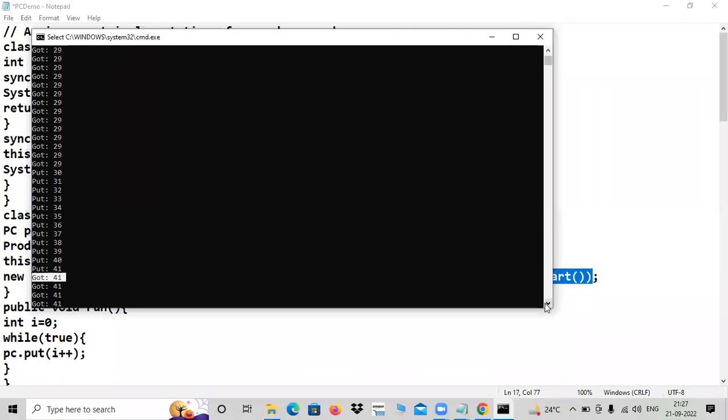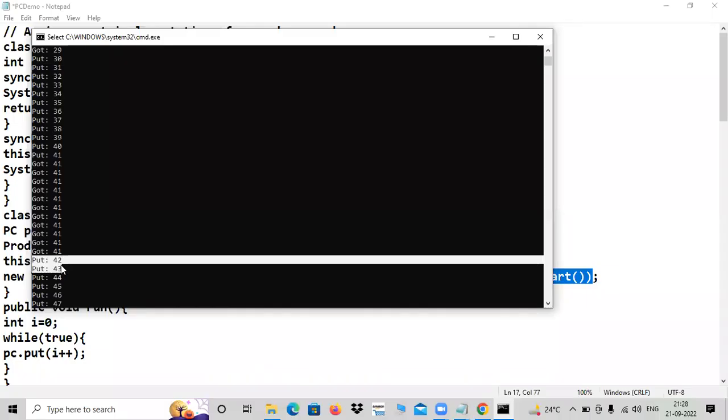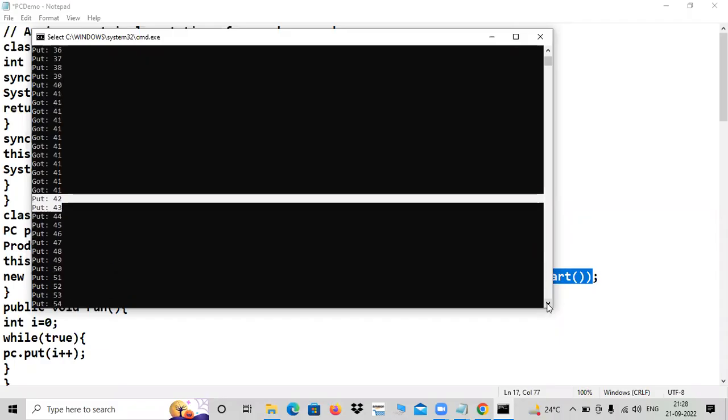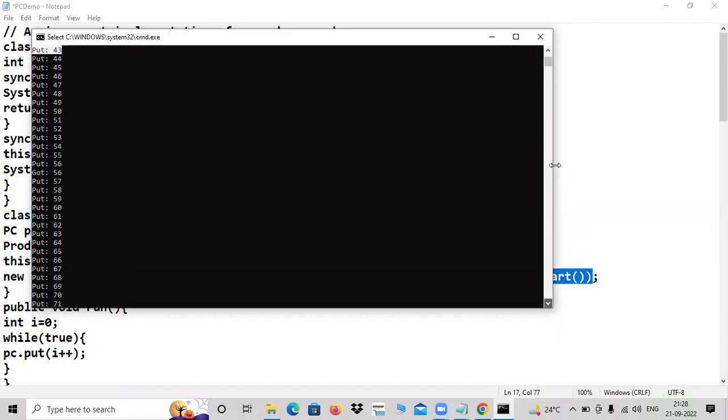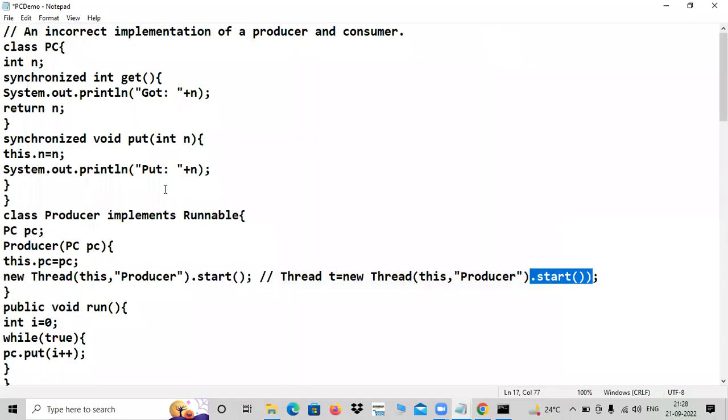Next day, the producer is lazy. Got it? Again, the producer is active, the consumer got lazy. Understood? That is the problem. This business leads to downfall, is it not? So, that is a problem in this program. So now you can understand one more time. Both are starting in a similar way.